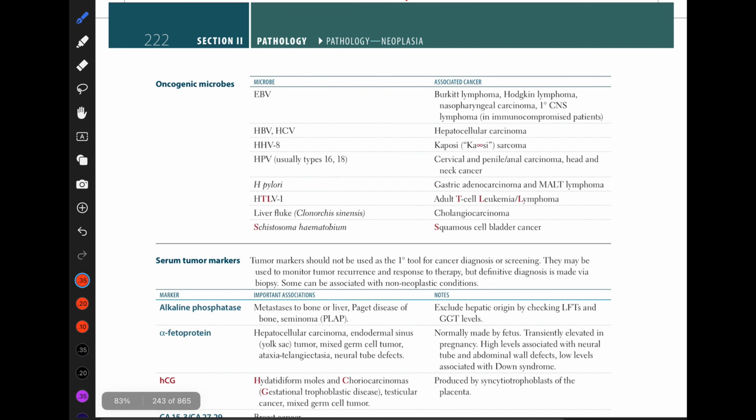Now we're going to study oncogenic microbes. It's not only like that. Some carcinogens and genes are involved in cancer, but there are also some microorganisms that are involved in cancers. The most common is the EBV variant. EBV is causing Burkitt lymphoma.